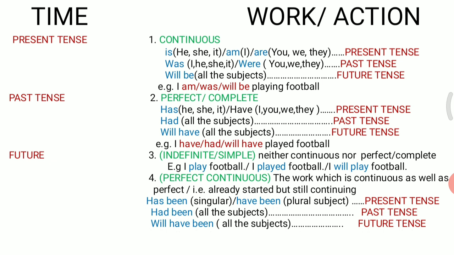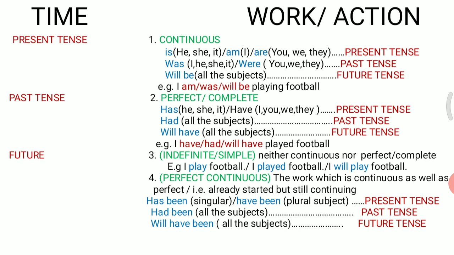Now let us talk about our third work, that was simple work or indefinite work. So what you have to remember? You have to remember your sentence structure, and if your subject is singular, you are going to use S or ES with the first form of the verb in simple present tense.